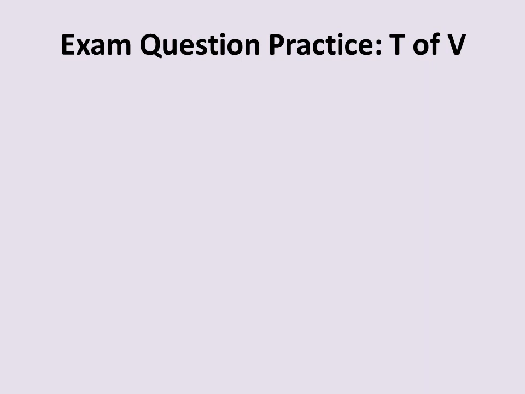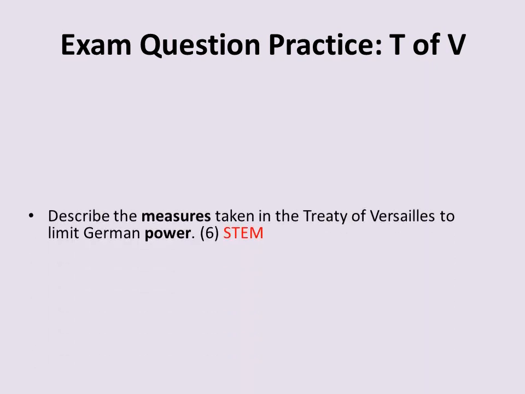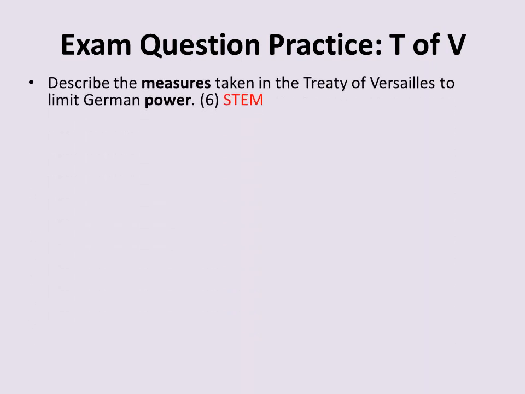So finally, here's the bit you've all been waiting for, the exam question practice on the Treaty of Versailles. It's very exciting, but I don't want to excite you too much, because actually there's only so much they can ask you, and you don't really have to learn too much. This is an example of a 6-mark question, and essentially STEM, the social, the territorial, the economic and military aspects of the Treaty of Versailles, if you remember that, you just select from what you need to answer the question.